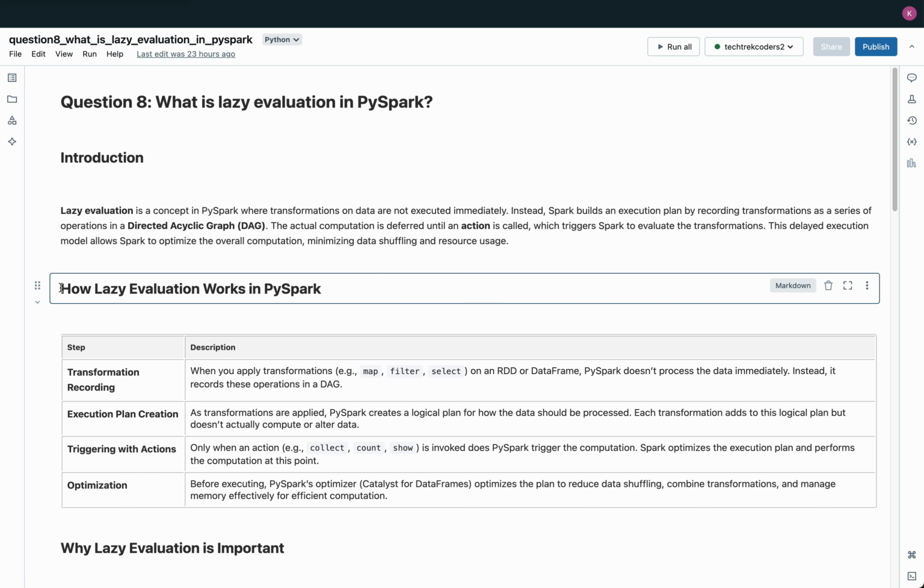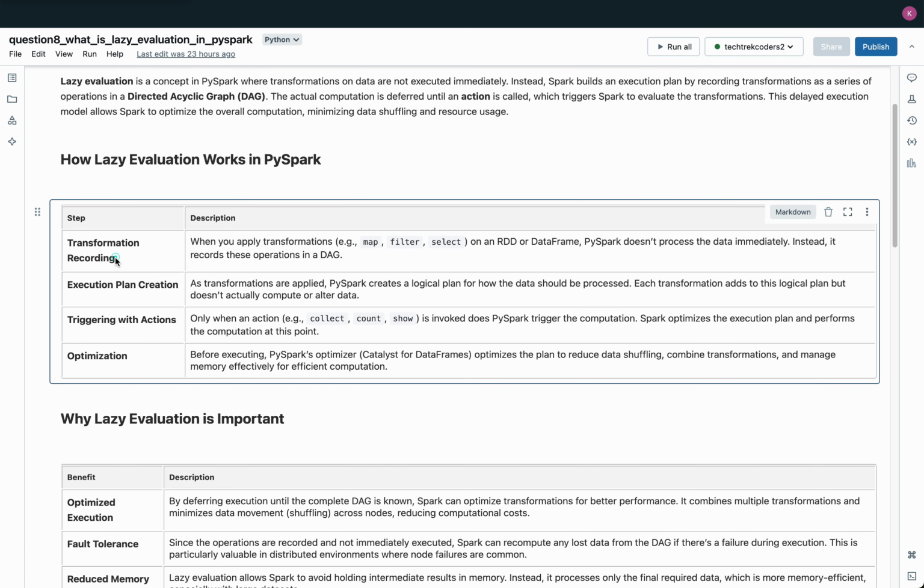How lazy evaluation works in PySpark. Transformation recording: when you apply transformations like map, filter, or select on an RDD or DataFrame, PySpark doesn't process the data immediately. Instead, it records these operations in a directed acyclic graph, or DAG. Each transformation is added as a node in the DAG, capturing the dependencies between steps and establishing an execution path. This recording process allows PySpark to build a list of planned operations without performing any actual computations yet.